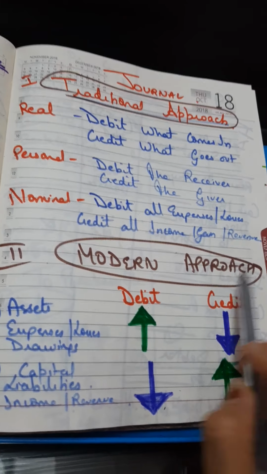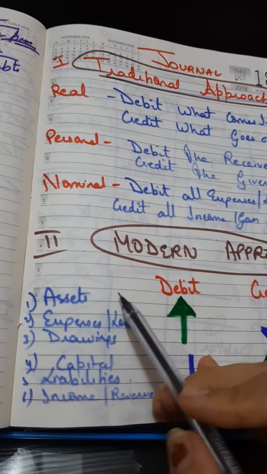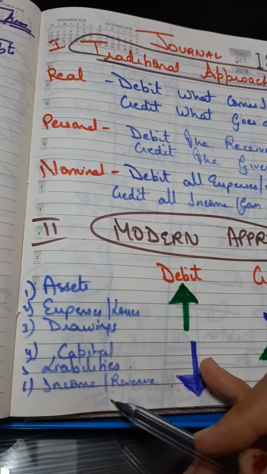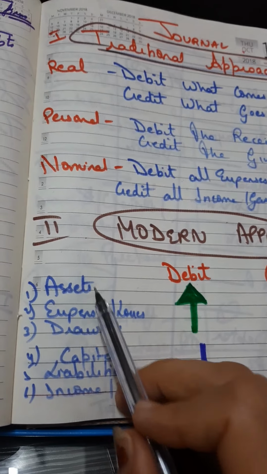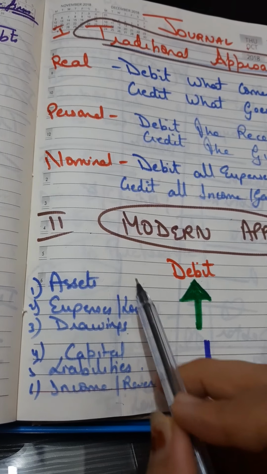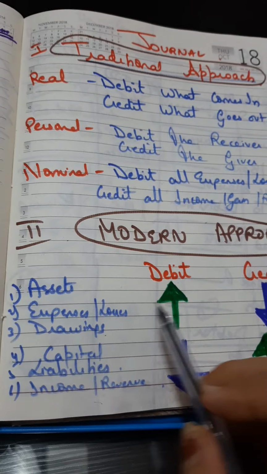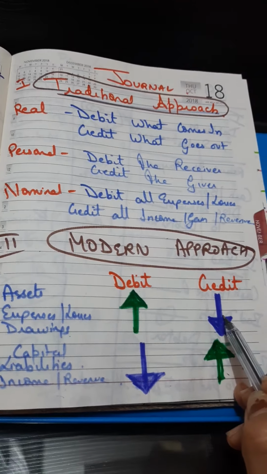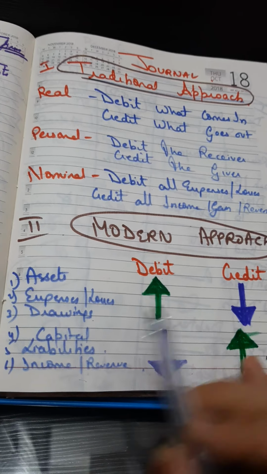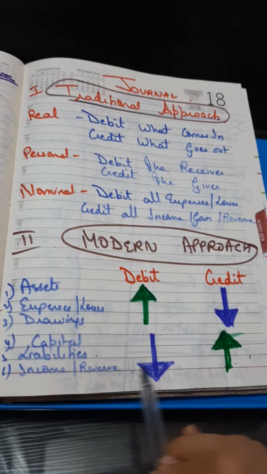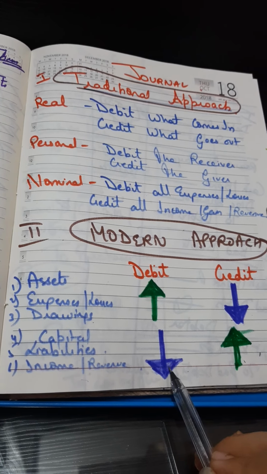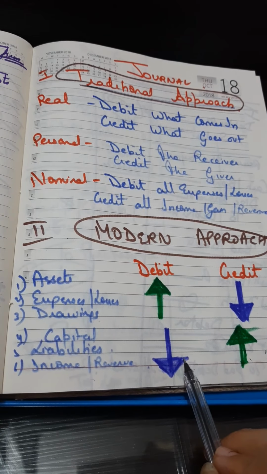Then comes your modern approach. According to the modern approach, I've divided it into 6 types of accounts. You can say 5 also. So now see, assets, expenses, losses and drawings. Whenever these things increase, they will be debited. Whenever they decrease, they will be credited. Similarly, capital, liabilities, income and revenue. Increase in these will be credited. Decrease in these will be debited.